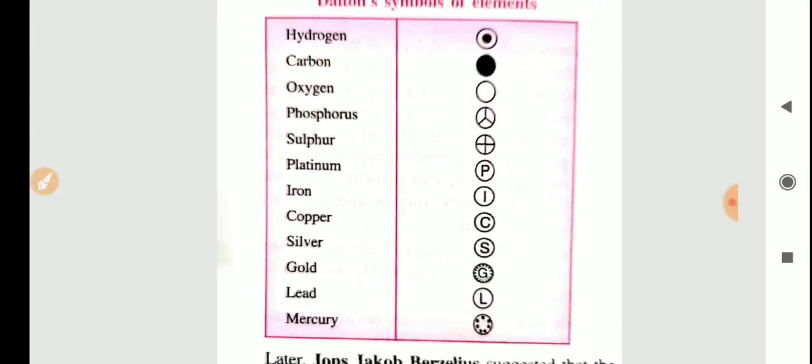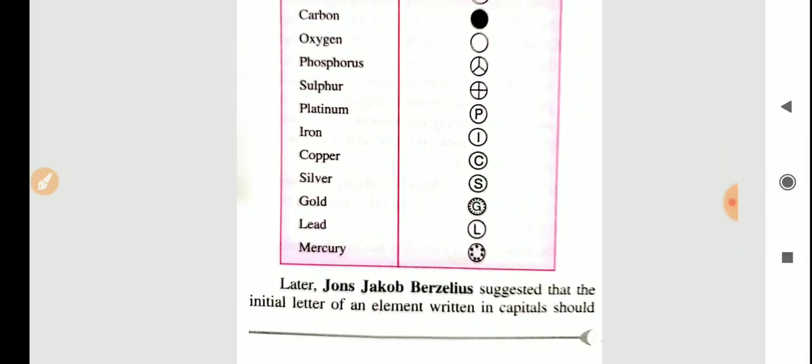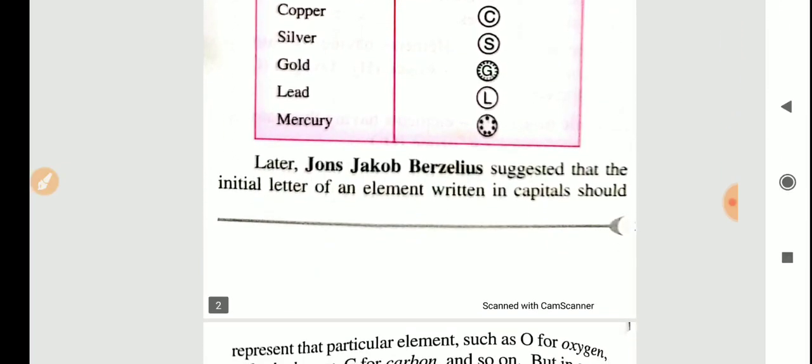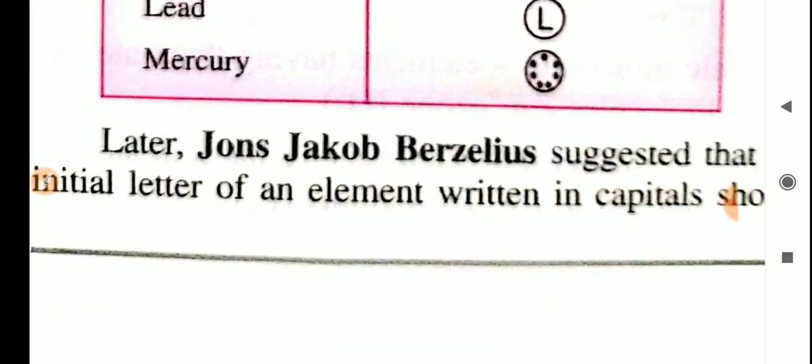Then after this, recently there are 118 elements discovered in the modern world. So it is very difficult if we give this type of pictorial representation, because we will get confused about which one is given for which. It will be very confusing. So what was the next technique given? Who came next, after John Dalton?